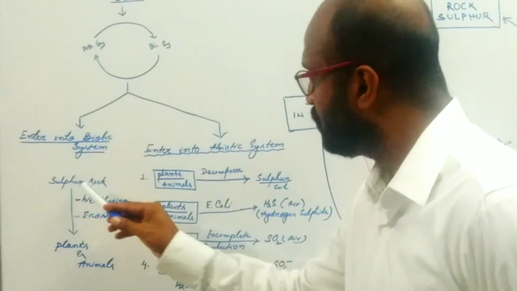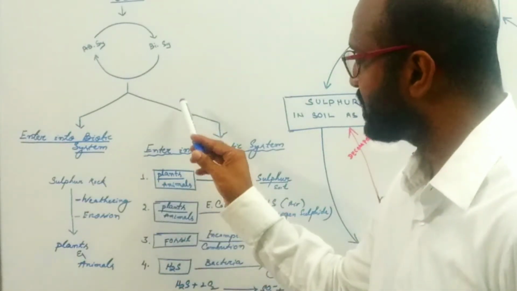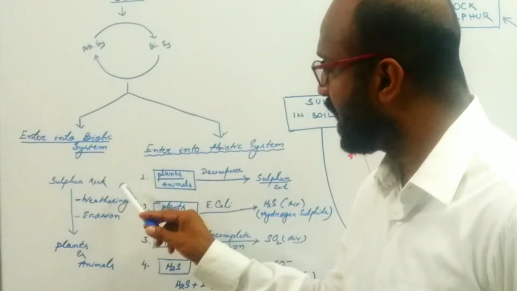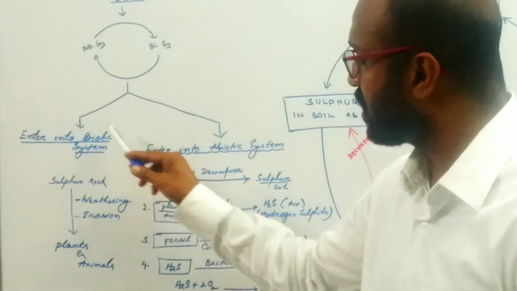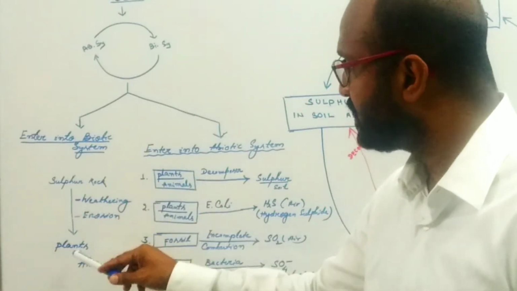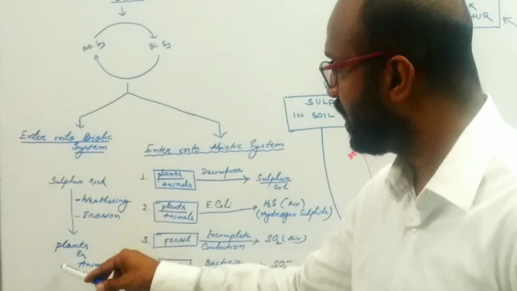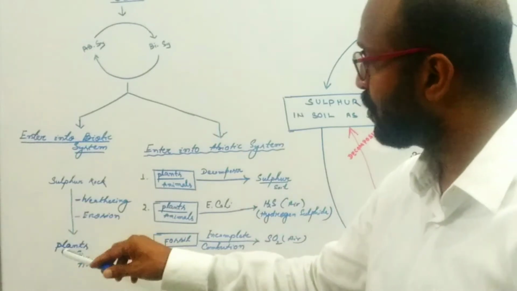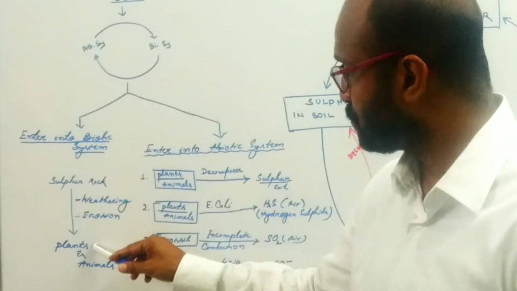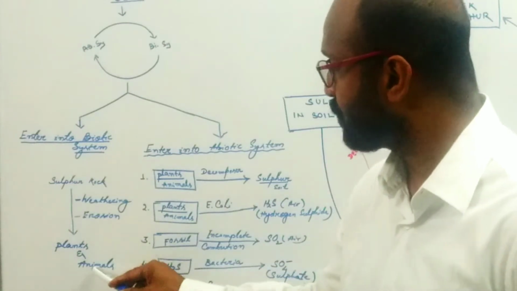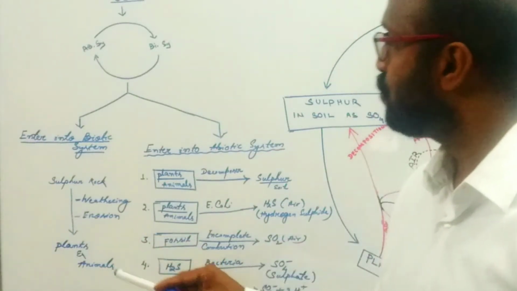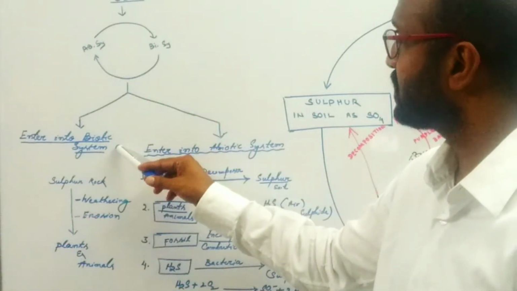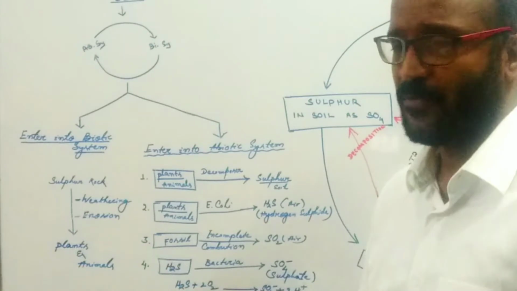Let's look here again. The sulfur which is present in the abiotic system, meaning sulfur present in rock, is converted into inorganic form by weathering and erosion, and now it is available for plants in soil in inorganic form. The plants absorb the sulfur and incorporate it into plant tissues, and from plants it enters the animal body because of the food chain. This is the one method by which sulfur from the abiotic system enters the biotic system.